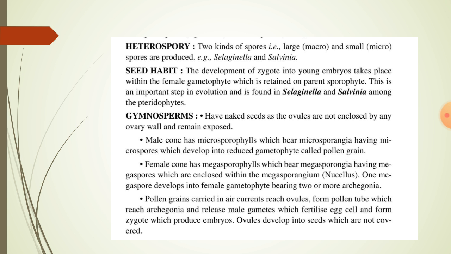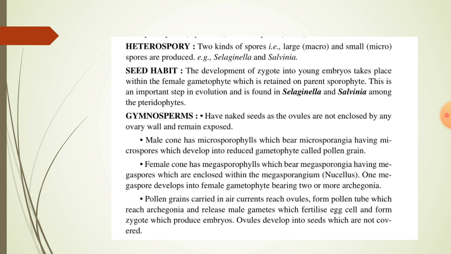Example: Selaginella and Salvinia. Seed habit: the development of the zygote into young embryos takes place within the female gametophyte, which is retained on the parent sporophyte. This is an important step in evolution and is found in Selaginella and Salvinia among the pteridophytes.